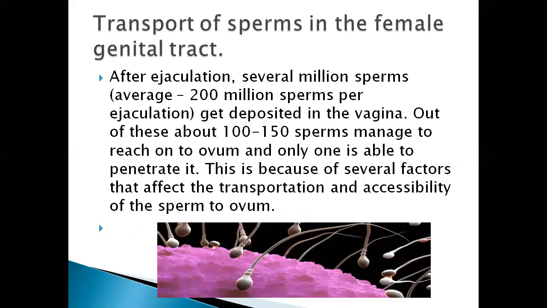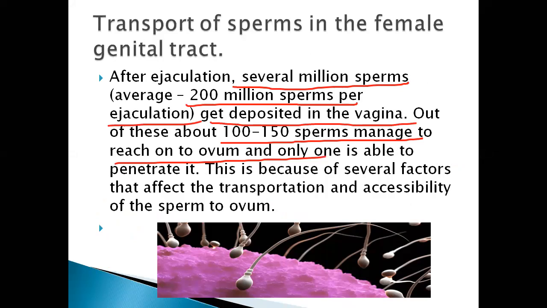Next, the transport of the sperms in the female genital tract. After ejaculation, several million sperm, as we learned, 200 to 300 million sperms per ejaculation, get deposited in the vagina. Out of these, 100 to 150 sperms manage to reach the ovum.